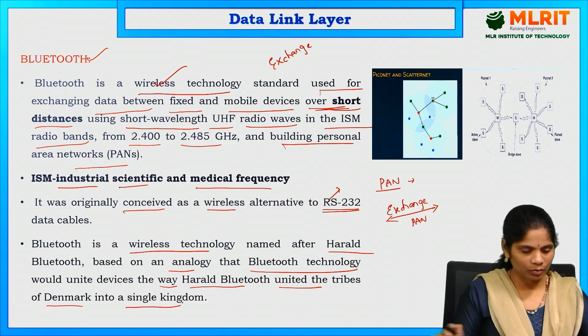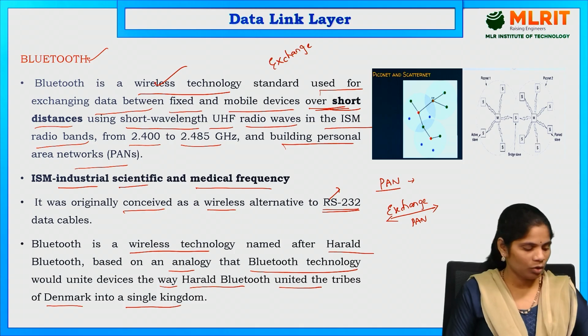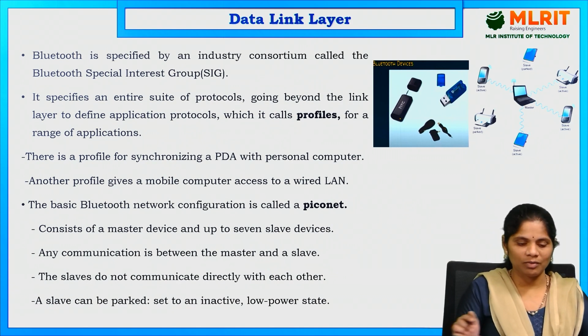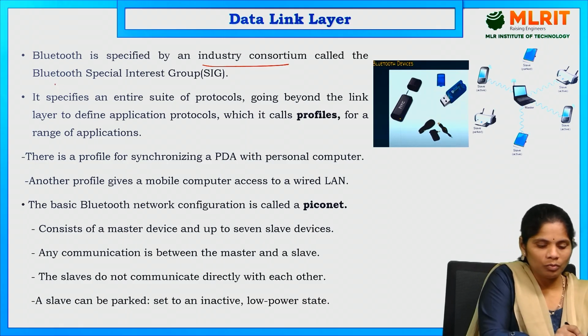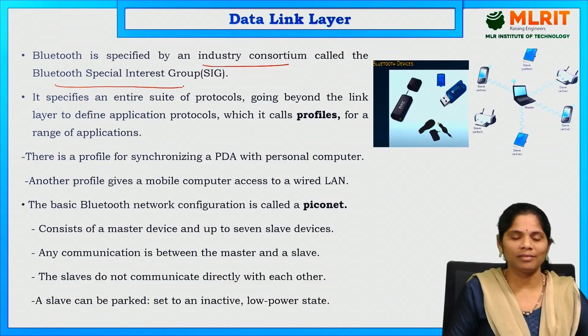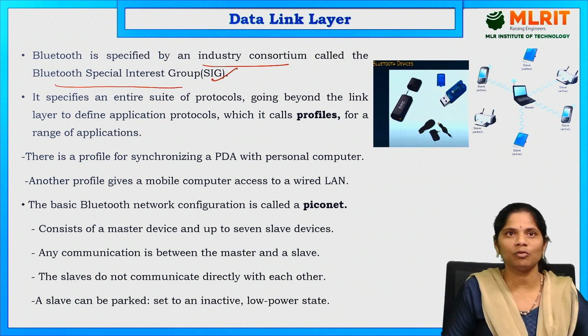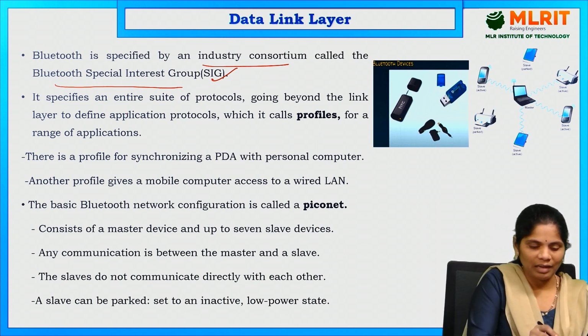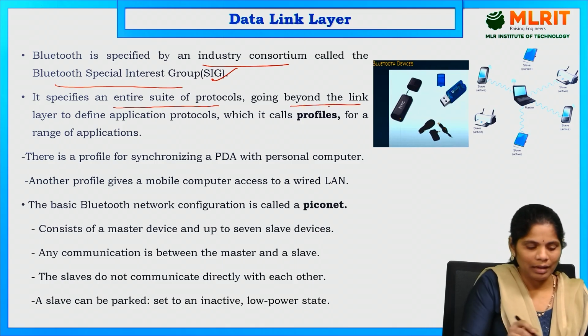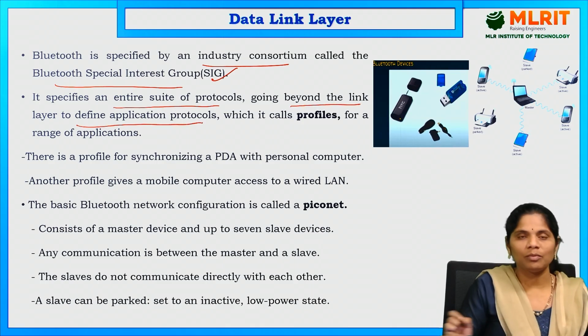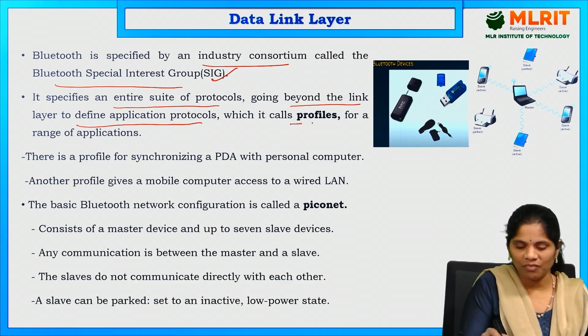Next, how does Bluetooth work? It is specified by an industry consortium called the Bluetooth Special Interest Group, or SIG. It specifies the entire suite of protocols, going beyond the link layer to define application protocols, which it calls profiles.